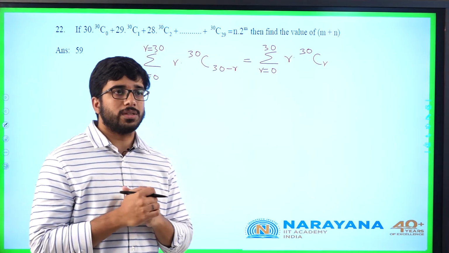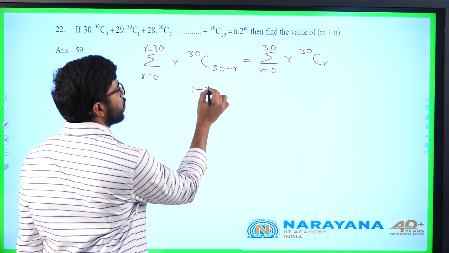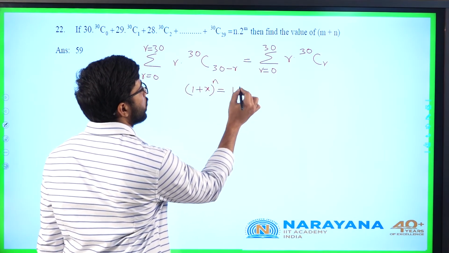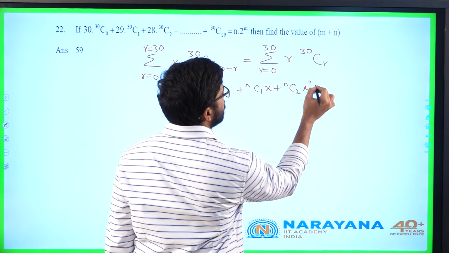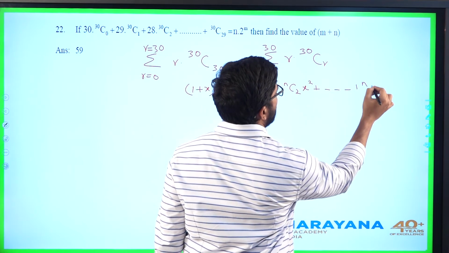What is sigma r into nCr? 1 plus x whole power of n expansion is 1 plus nC1 x plus nC2 x square, and so on up to nCn x power of n.